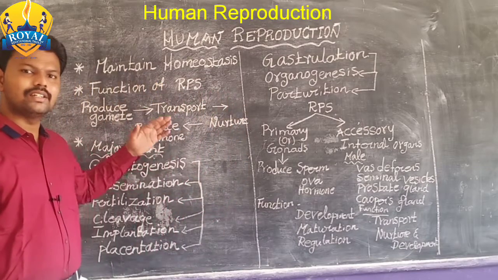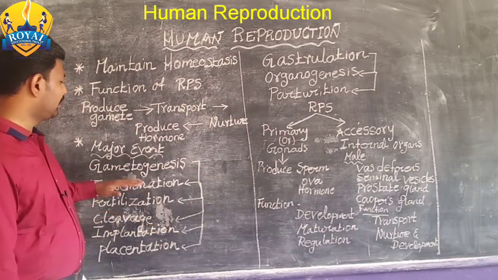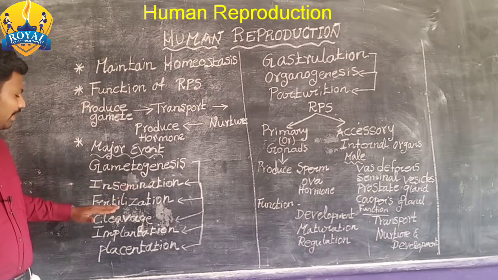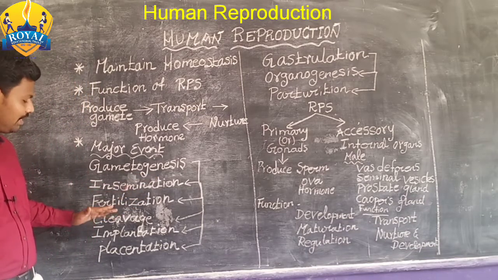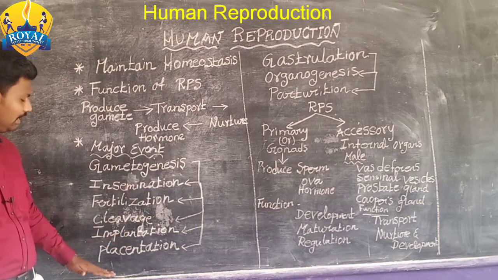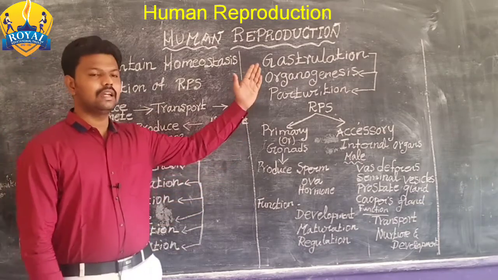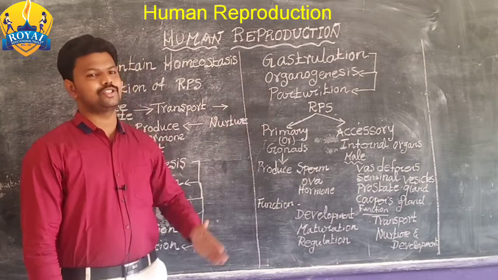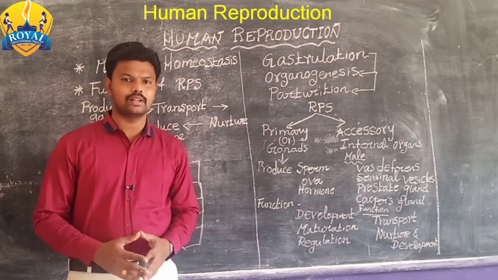So what are the stages of reproduction? Gametogenesis, insemination, fertilization, cleavage, implantation, placentation, gastrulation, organogenesis and parturition. Do you understand, children?